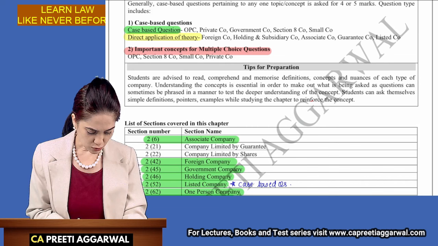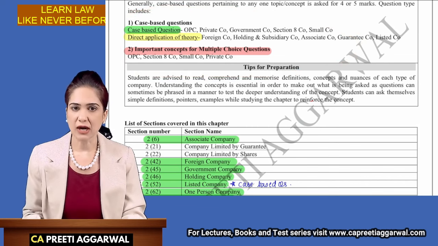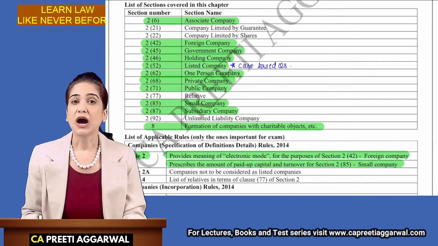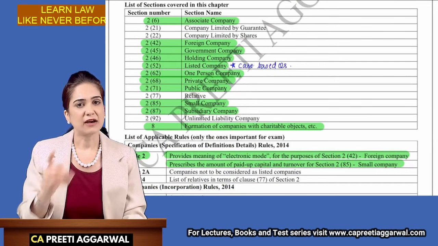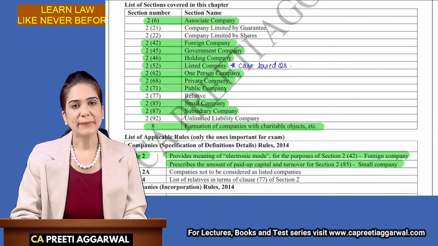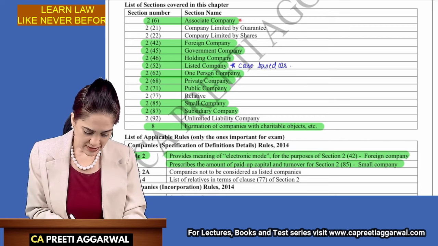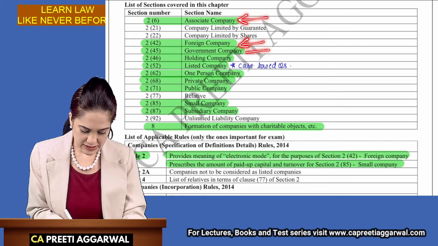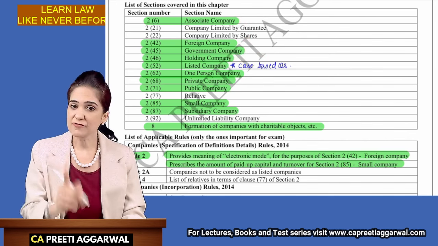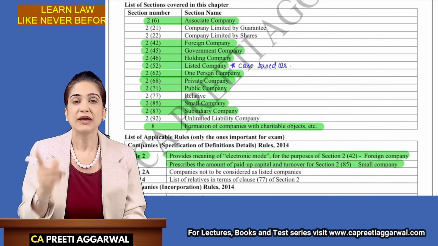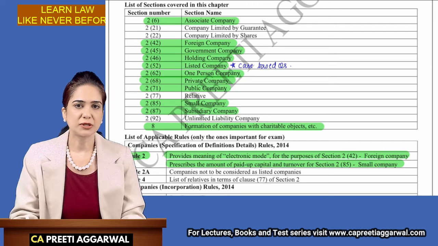All right. So these are the type of questions that can be asked. Now, the section numbers which are important for exam have already been highlighted for you. Please pause the video and highlight this in your textbook. These are the section numbers that you have to compulsorily remember because questions have been asked in the exam and they can be asked. Institute expects you to write these section numbers in the exam.